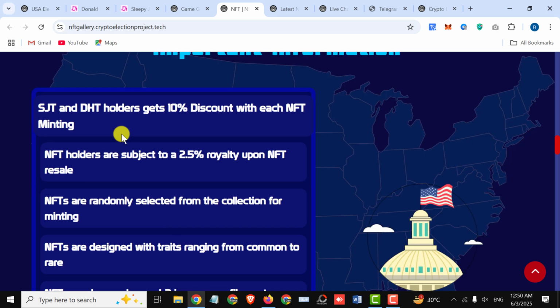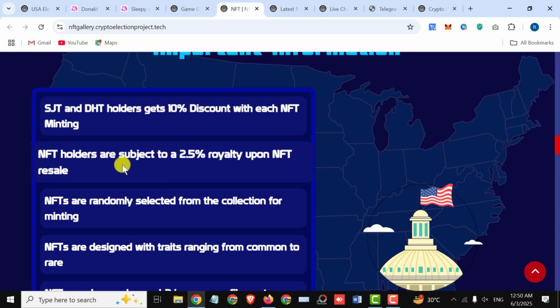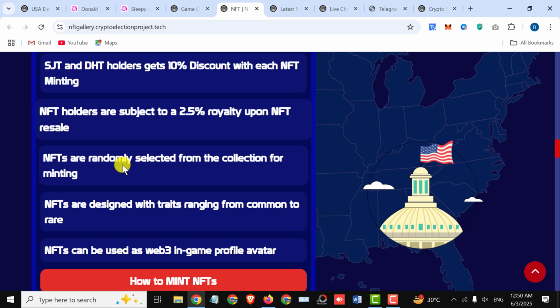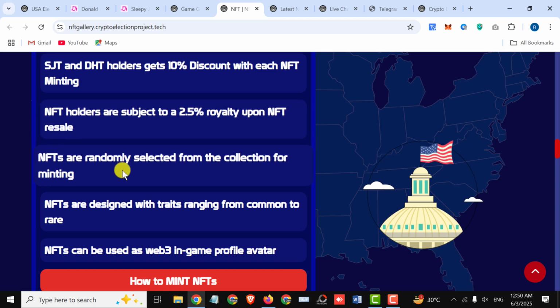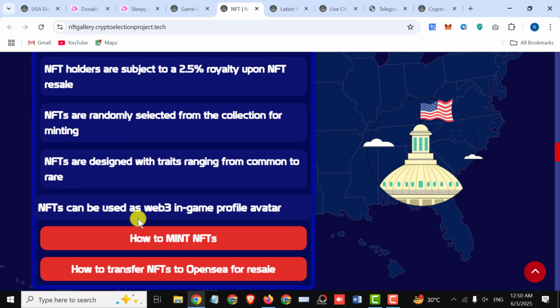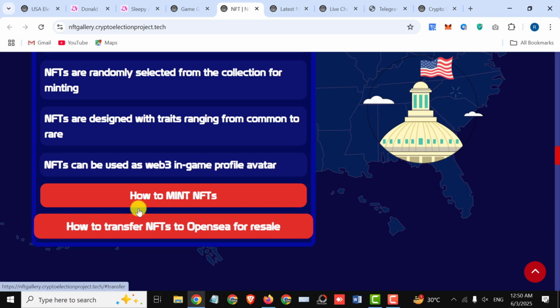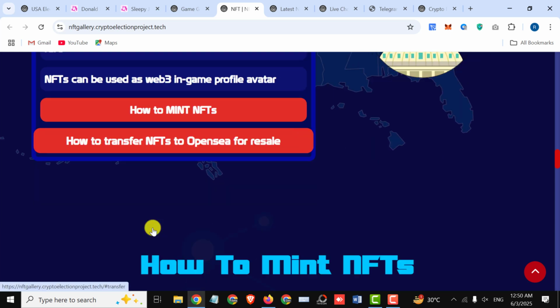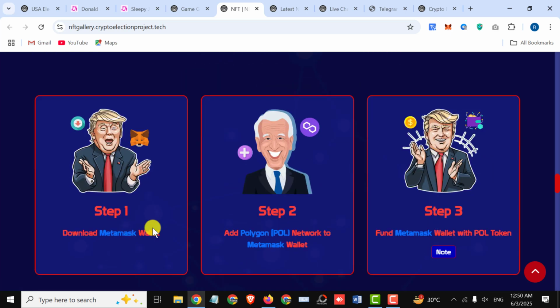Important information. SJT and DHT holders get 10% discount with each NFT minting. NFT holders are subject to a 2.5% royalty upon NFT resale. NFTs are randomly selected from the collection for minting. NFTs are designed with traits ranging from common to rare. NFTs can be used as Web3 in-game profile avatar. Here you can check out how to mint NFTs and how to transfer NFTs to OpenSea for resale. Here you can check out all the stuff right here.